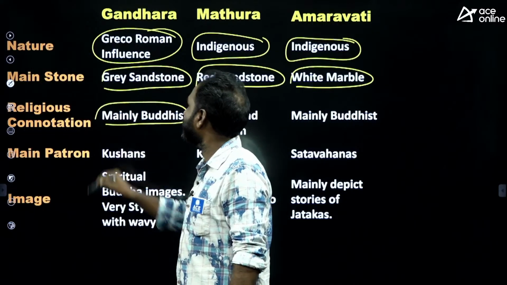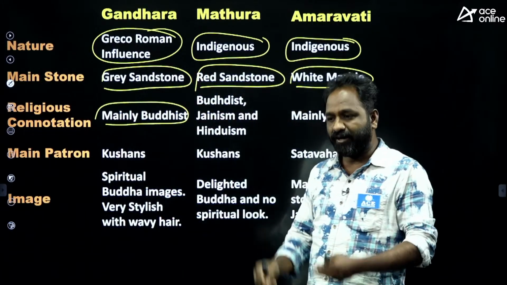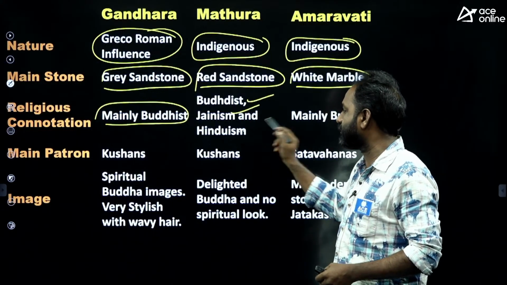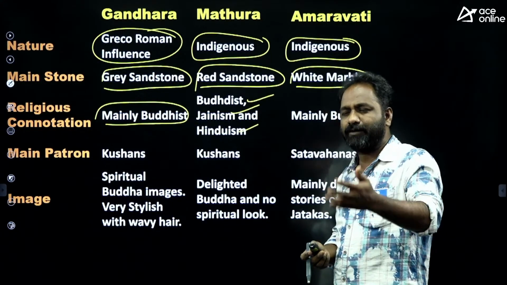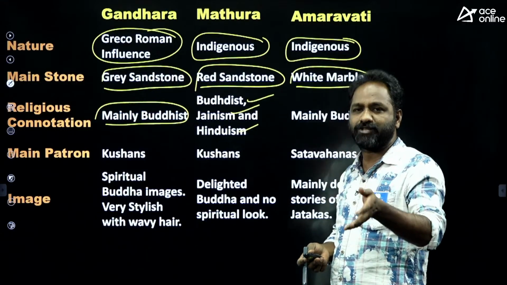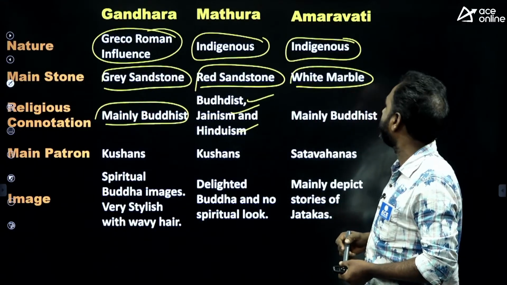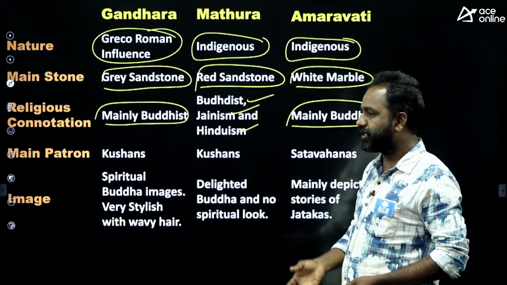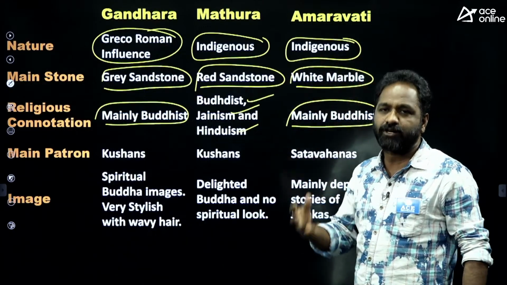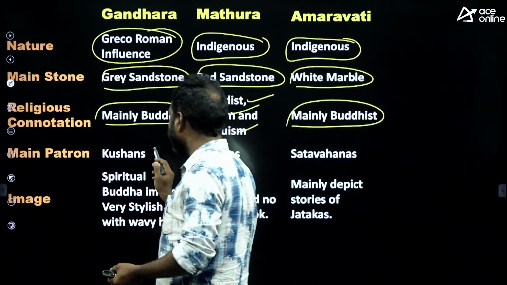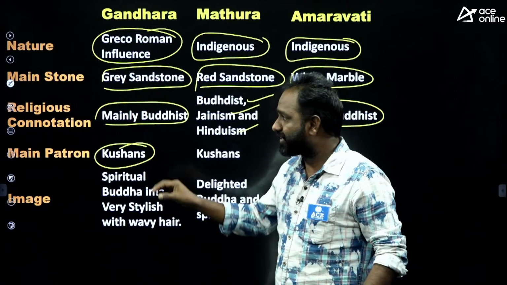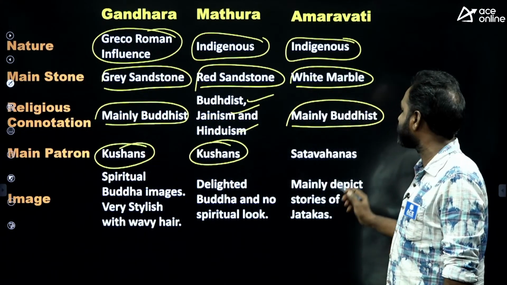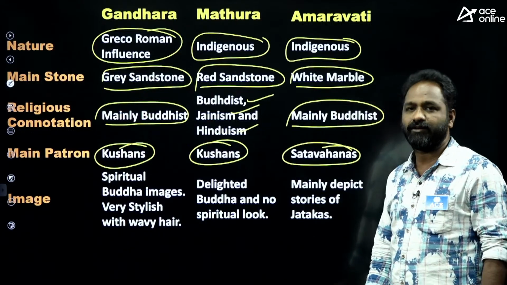Gandhara school of art was used only in Buddhism. Coming to Mathura school of art, it covers Buddhism, Jainism, Hinduism. That means in many temples, in many areas, the sculptures were made by Mathura school of art. And Amaravati school of art is mainly Buddhism, because during the Satavahanas, Amaravati became a center of Buddhism. Gandhara art was patronized by Kushans, Mathura school of art patronized by Kushans, and Amaravati school of art patronized by Satavahanas.